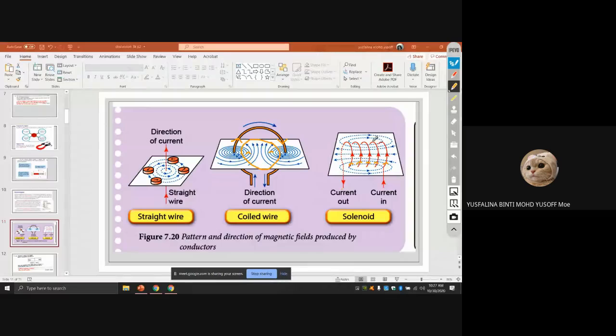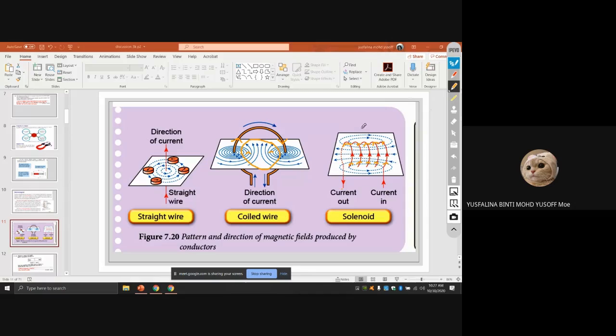And here, the current goes down because it goes here and here, right? So when it goes down, you use the right hand grip rule, it will go clockwise. Wait, I show you one video.